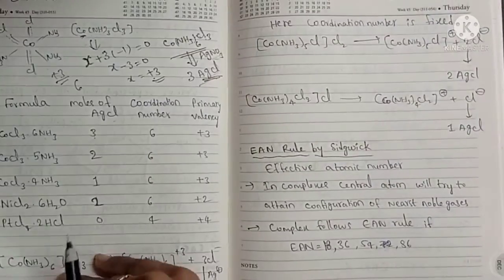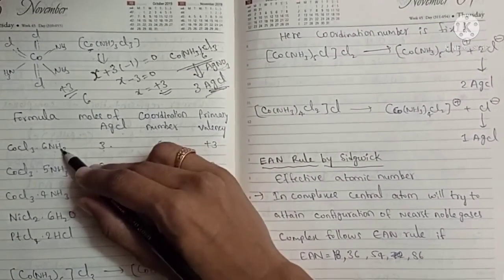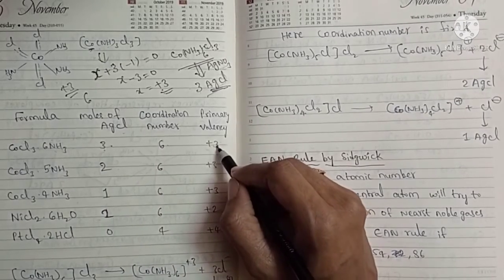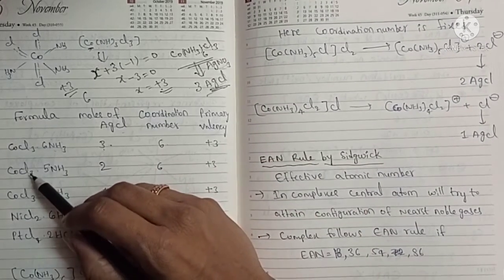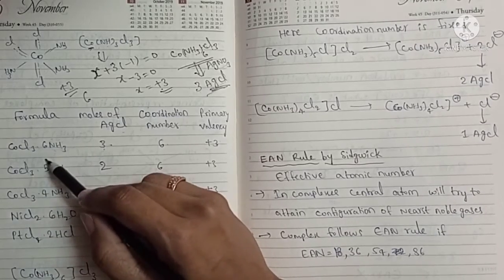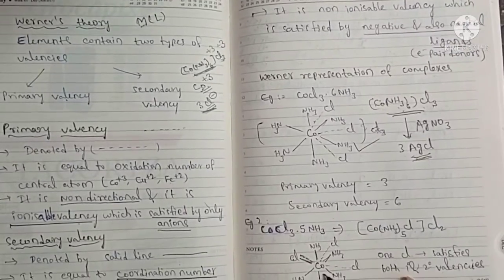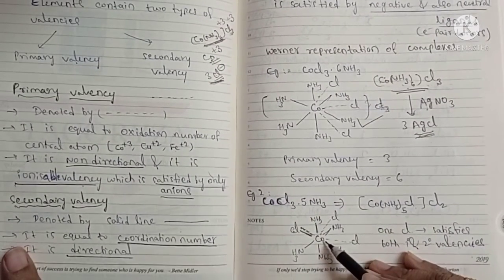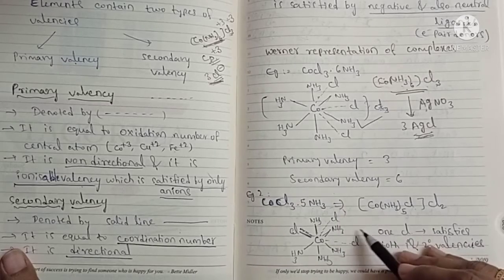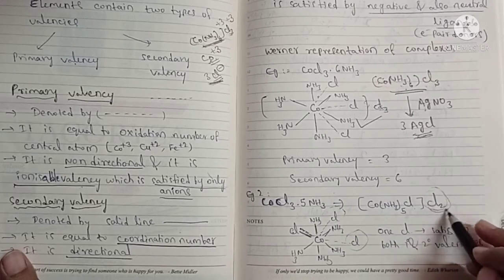So let us see. For AgCl, the number of moles formed by this complex is 3, the coordination number is 6, and the primary valency is +3. So for the complex CoCl3·5NH3, he proposed the structure like this. Here, how many ionizable chlorines are there? This is 1, this is 2. Two chlorines outside the sphere are ionizable.